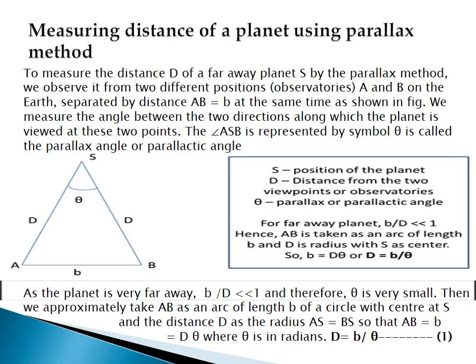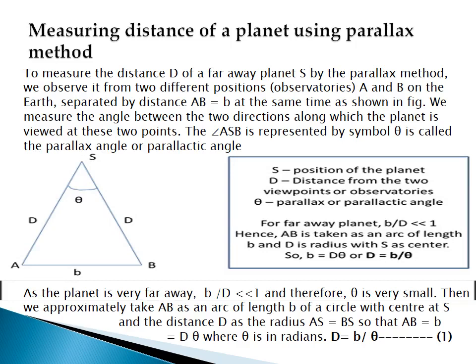We measure the angle between the two directions along which the planet is viewed at these two points. The angle ASB is represented by the symbol theta, which is called the parallax angle or parallactic angle.